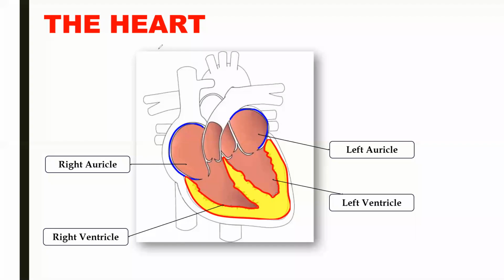Now let us see from where, like which is the blood vessel that brings blood to the chambers, okay, to the auricles.